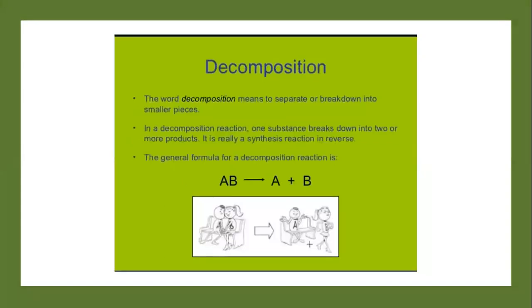Second is decomposition reaction. A reaction in which a chemical substance breaks down to form two or more simpler substances is called a decomposition reaction. This reaction requires some energy for decomposition.